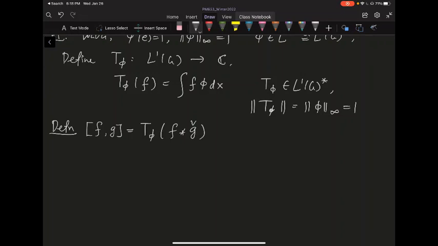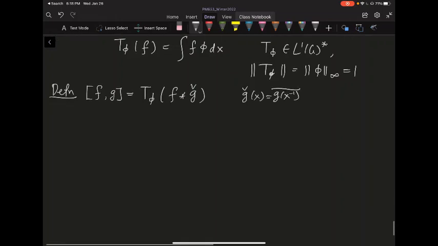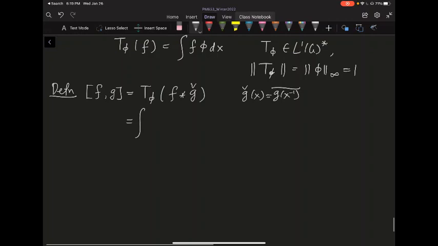Here, again, the involution of g is basically g of x inverse, the whole thing conjugated, because everything is abelian, so the modular function is equal to 1. Now, in other words, I can write this out. This is essentially just integrating this convolution function against my positive definite function phi.